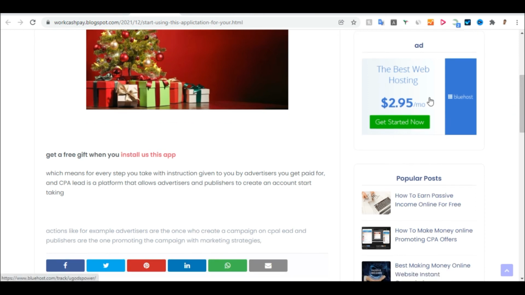So if they click this link now, they say they want to get the app. So install app, once they click on it, you will now make money. So that is how it works, guys. It's very, very simple. I hope you learned something out of this.